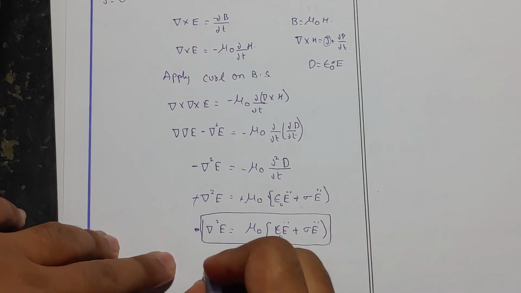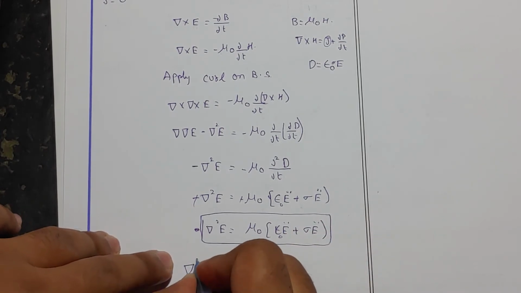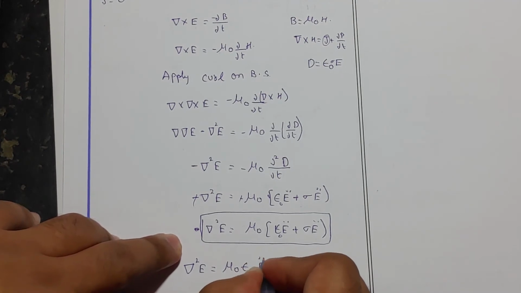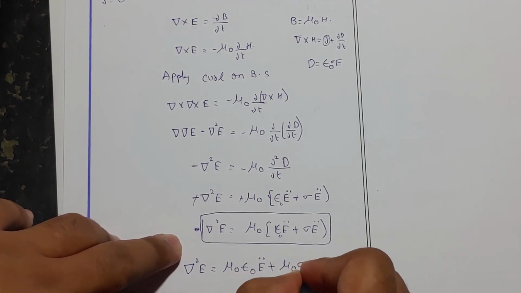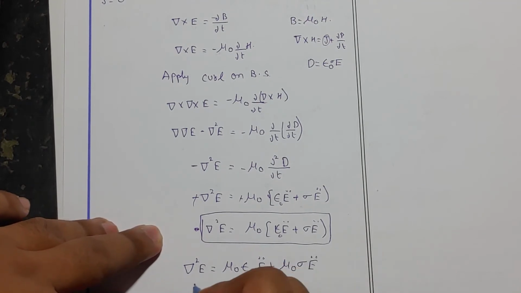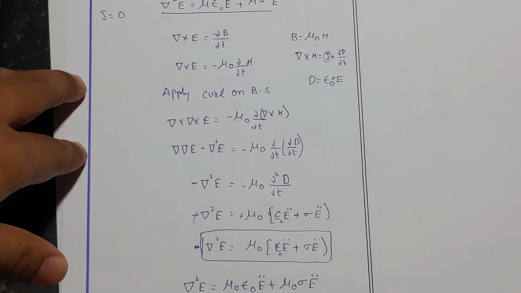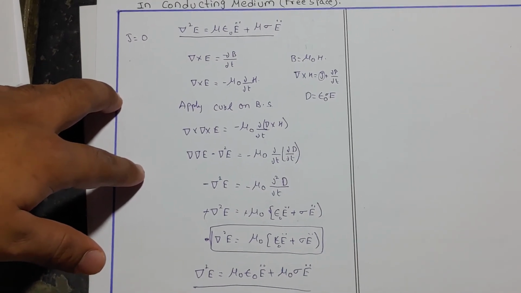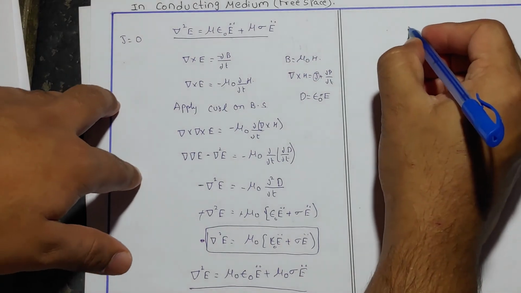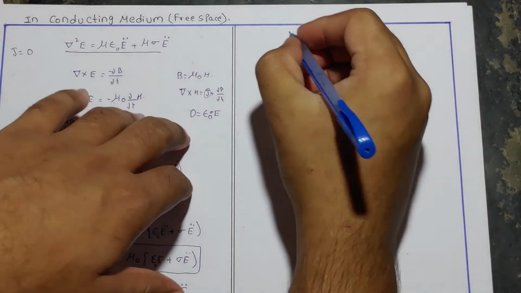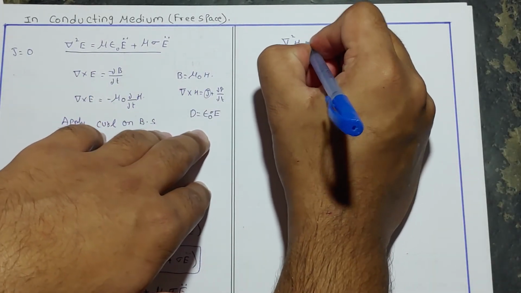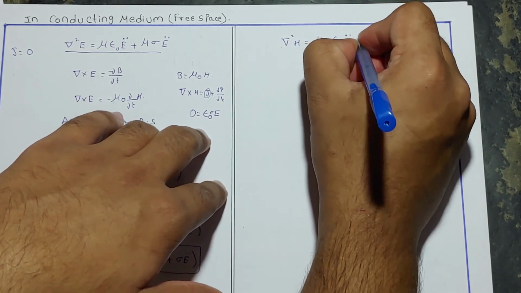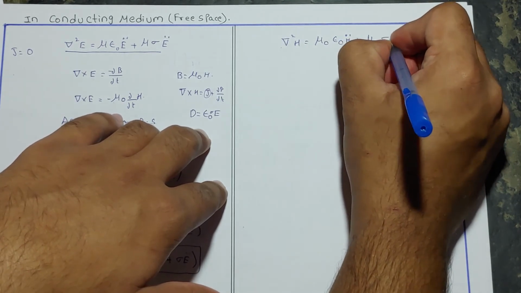When we write it out, that is del square E is equal to mu naught epsilon naught E double dot plus mu naught conductivity into E dot. This is the term that we have discussed in the above equation. Let us solve for the terms in the magnetic field. That is del square H is equal to mu naught epsilon naught H double dot plus mu naught conductivity H dot.